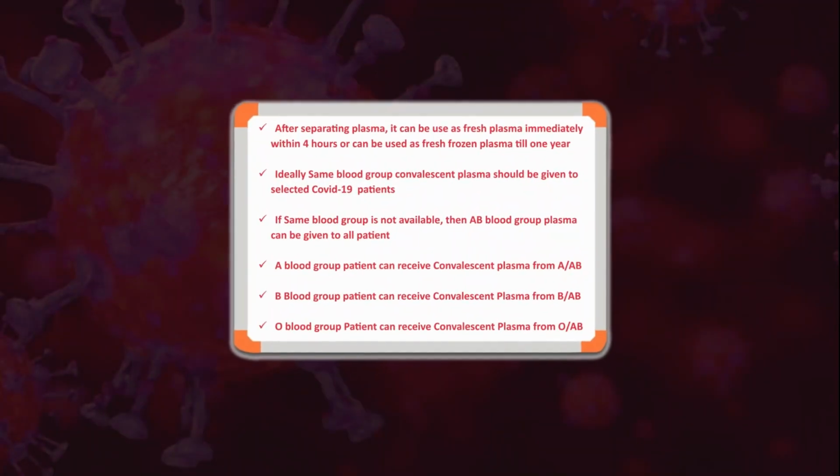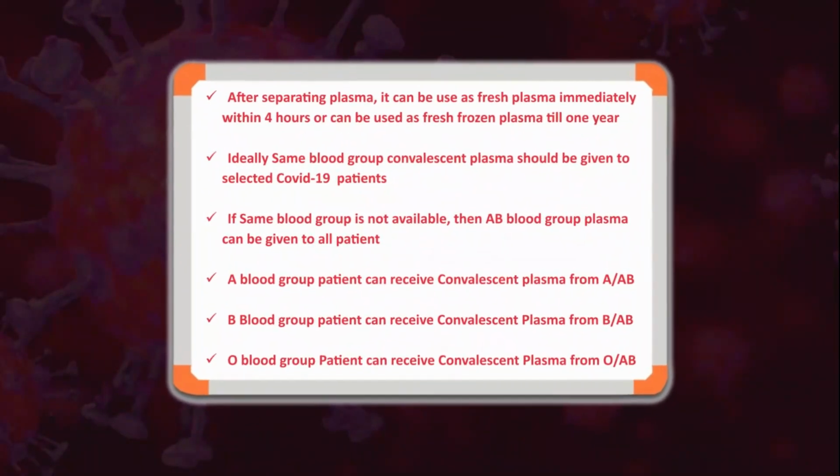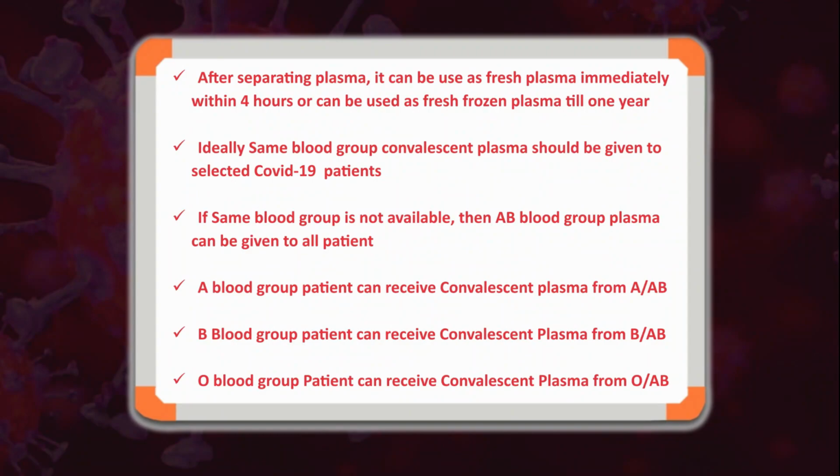So how is this convalescent plasma used? After separating the plasma, it can be used as fresh plasma immediately within 4 hours, or it can be used as fresh frozen plasma for 1 year. Ideally, same blood group convalescent plasma should be given to the selected COVID-19 patients. If the same blood group is not available, then AB blood group can give plasma to all the patients.